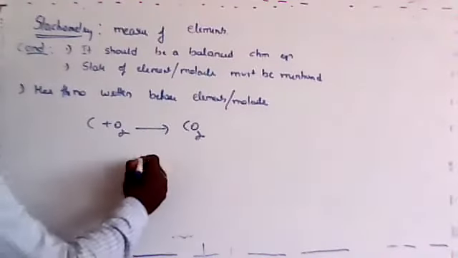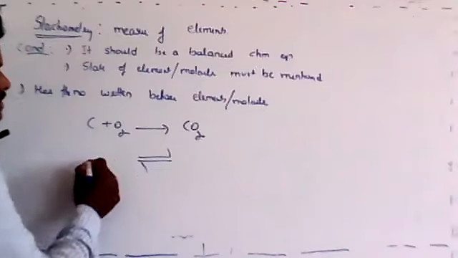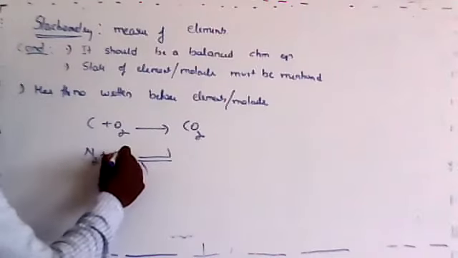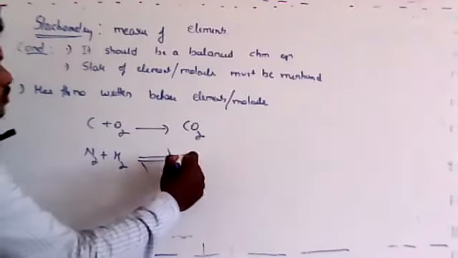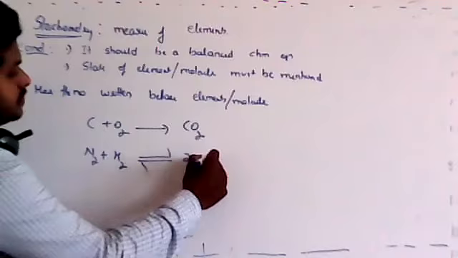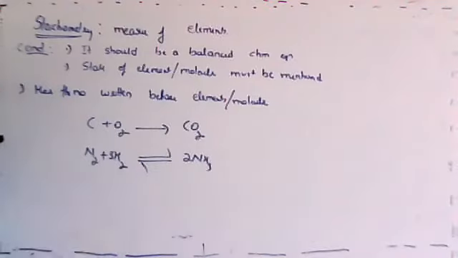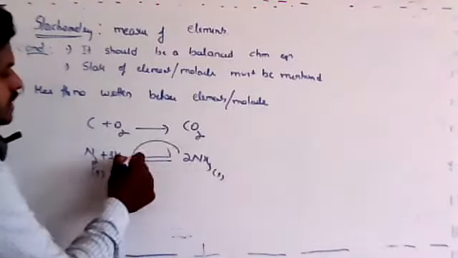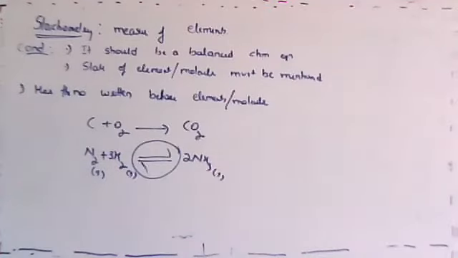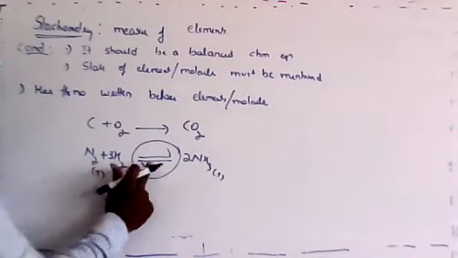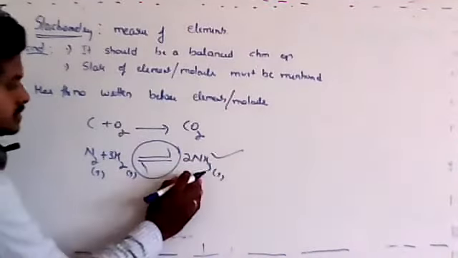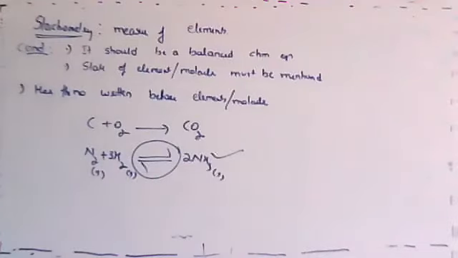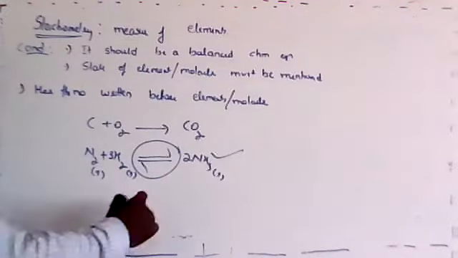There is one more type of arrow that you use like this. For example, if you take N2 plus H2, you will be getting 2 NH3. To balance, I have to maintain this 3. This is an arrow which is called reversible. It means by using N2 and H2, you can produce NH3, and by using NH3, you can get back the N2 plus H2. Got it? Reversible reaction. Yes, very good. It is called a reversible reaction.